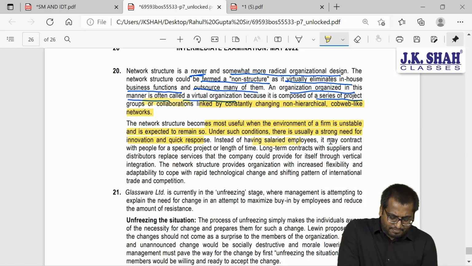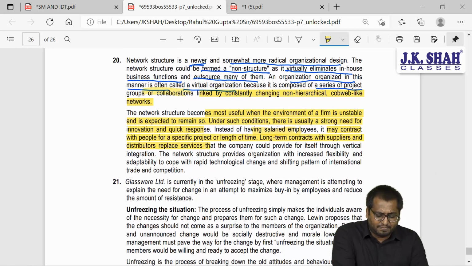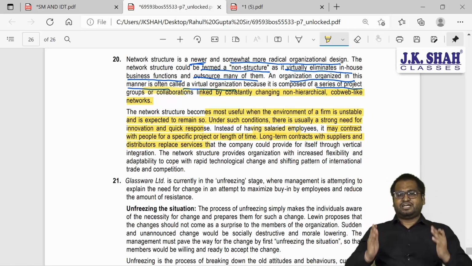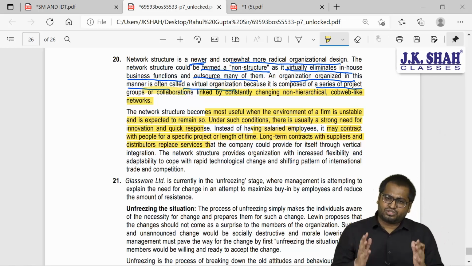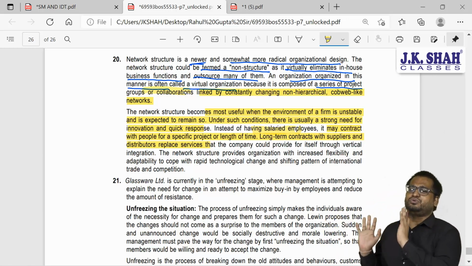Instead of having salaried employees, it may contract with people for a specific project or length of time. Long-term contracts with suppliers and distributors replace services that the company could provide itself through vertical integration. So instead of having vertical integration, becoming my own supplier and my own distributor, I will have contracts with someone else. They will manufacture the product, they will distribute the product.